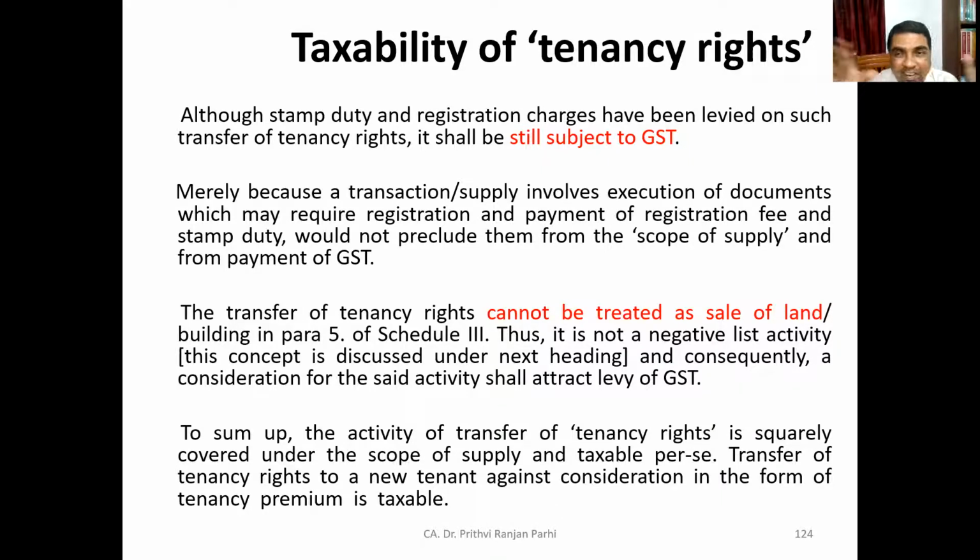Thus, it is not in the list of activities which is called the negative list. What the negative list is, we will be learning subsequently. That is a list of supplies on which GST will not be levied. But tenancy right is not covered there. Okay, to summarize, the activity of transfer of tenancy right is squarely covered under the scope of supply of taxable services.